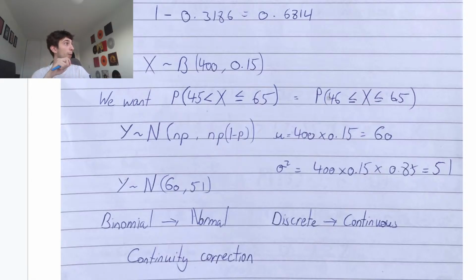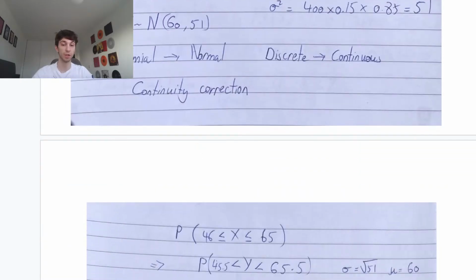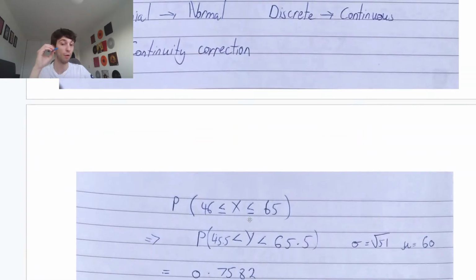So we currently have the probability that X is larger than or equal to 46 and less than or equal to 65. What we're thinking for the continuity correction: for our normal approximation, if we want to be larger than or equal to 46, we have to be larger than anything that would round to 46. What would round to 46? The smallest number that would round to 46 would be 45.5. So we have to be larger than 45.5.